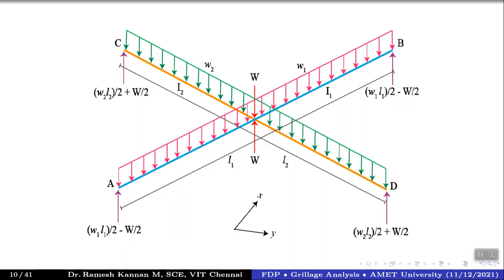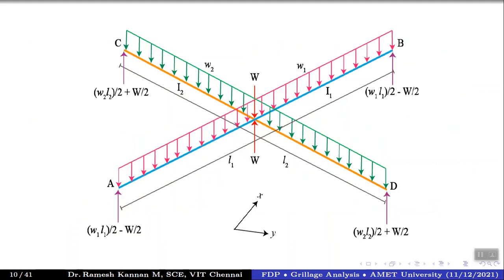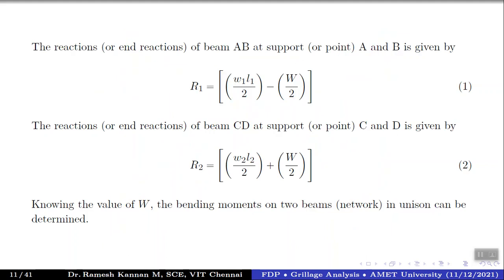This is L2, the length of CD, and this is the simple network. This is just an approximation. This is not even a grillage. This is just two beams intersecting each other. Next, we talk about reactions of the support. Reaction one is for the beam AB, and next is the reaction of the supports of CD. These two reactions are positive W by 2.